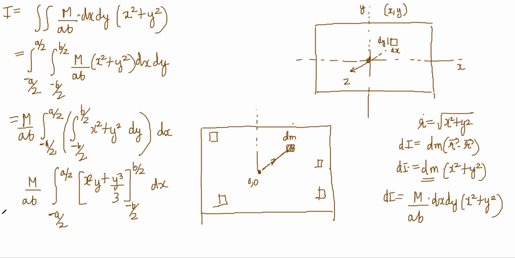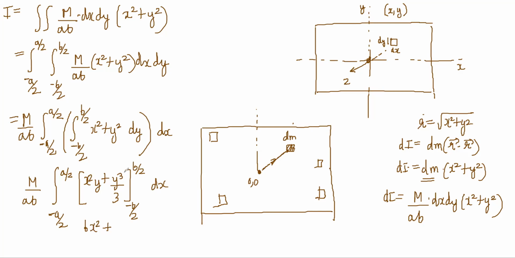I am not changing x right now. I'm only doing the y integration. So this will become x square. When you put the values, it will be b by 2 minus minus b by 2. So bx square